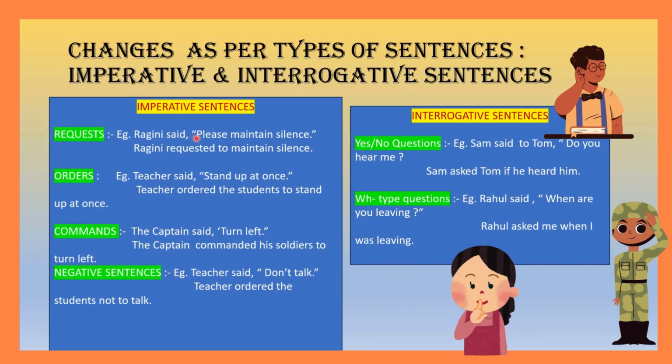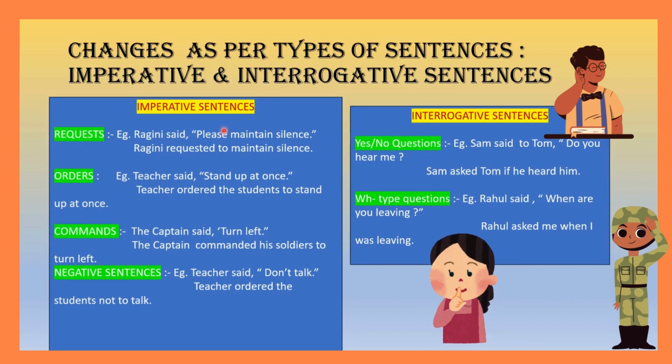Now let's learn, very important, what happens when the sentence is not a statement. It can be imperative sentences. What happens when the sentences are imperative and interrogative? Let's see one by one. First, requests. We are going to learn through examples.